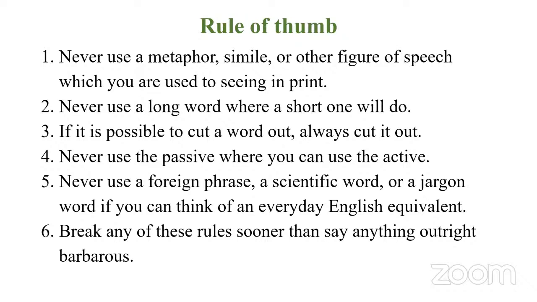Fourth, never use the passive where you can go for the active voice. Then fifth, never use a foreign phrase, a scientific word, or a jargon word if you can think of an everyday English equivalent, which we saw. And the last one is interesting. Orwell says, break any of these rules sooner than say anything outright barbarous. So don't be a slave to all these rules. If you think one of these rules doesn't work in a particular situation, just go against it.